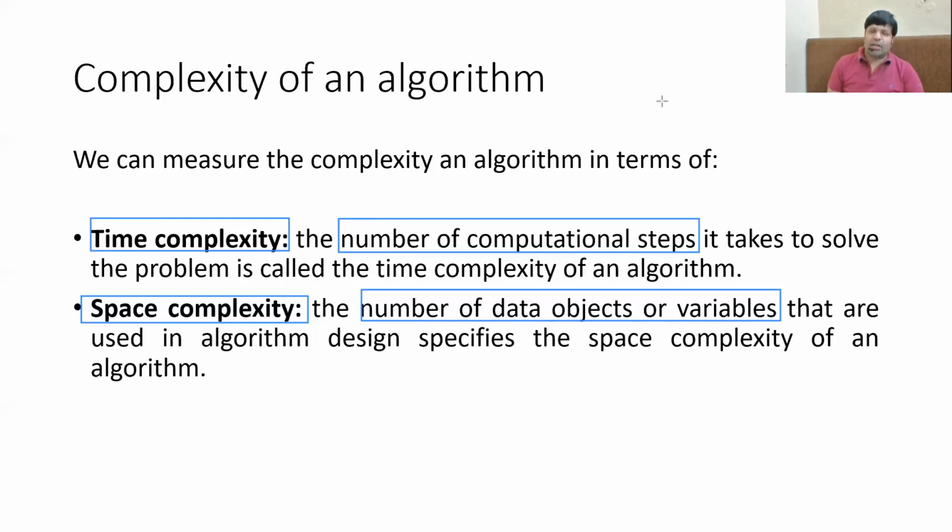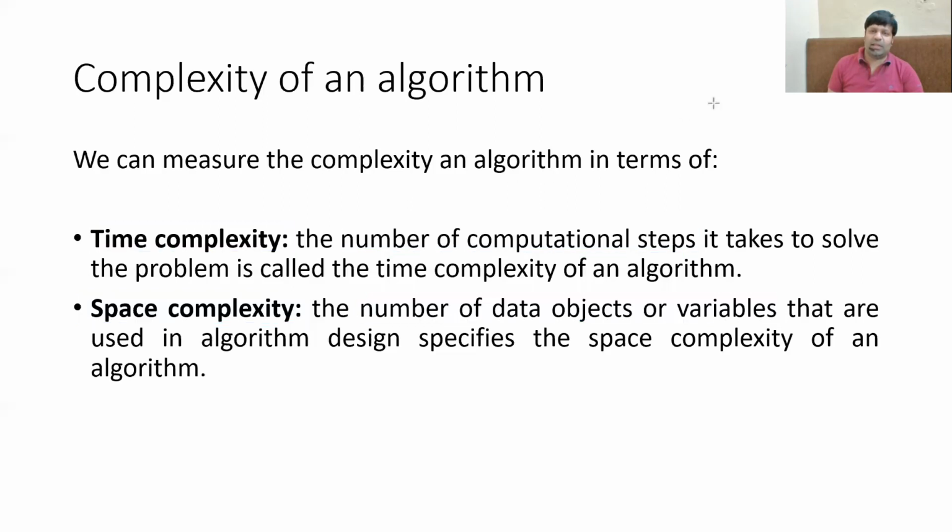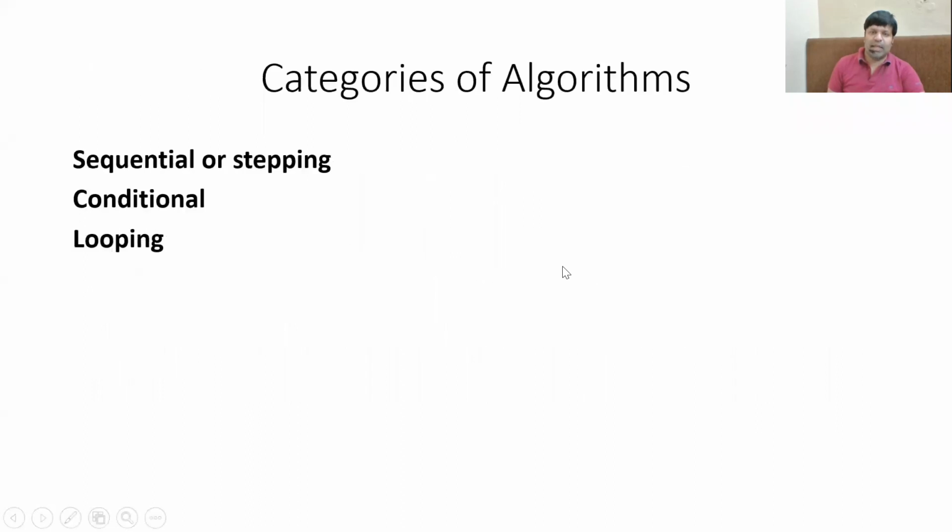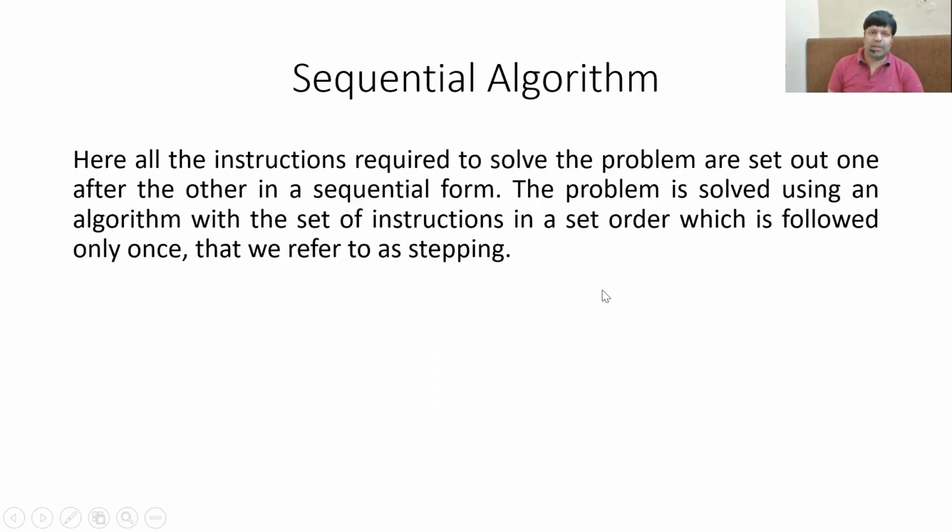So a decision of which algorithm is better than the other algorithm can only be taken if you are able to measure the time complexity and space complexity of the algorithm. Categories of algorithms. Broadly, there are three categories of algorithms. One is called sequential or stepping. The second one is conditional, and the third one is looping. What is a sequential algorithm?